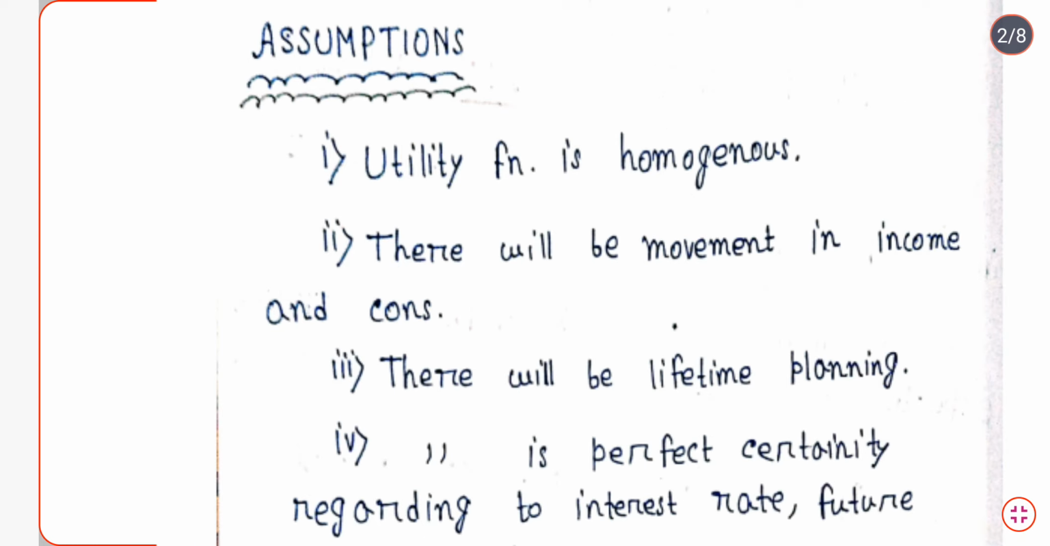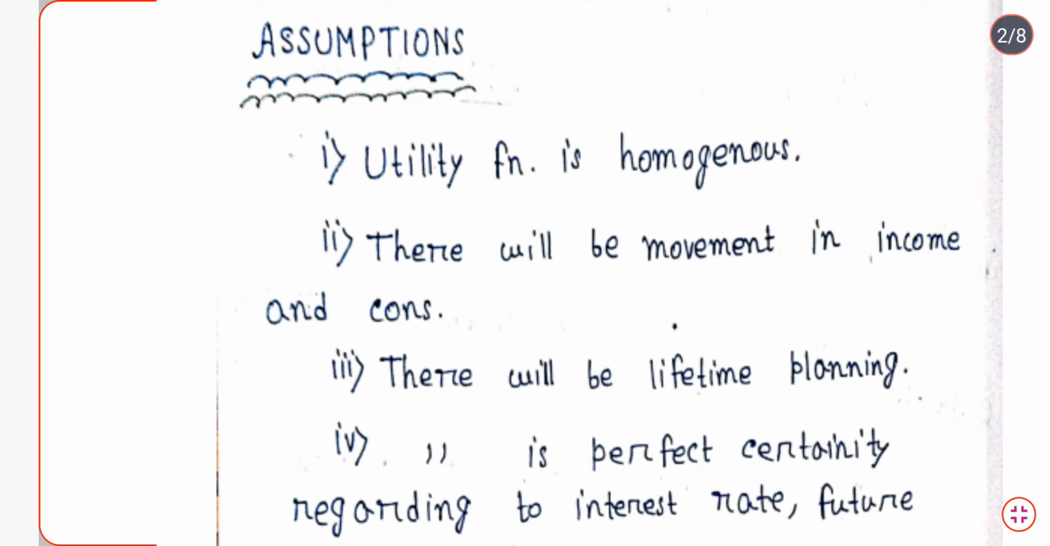Now there are some assumptions of the life cycle hypothesis: the utility function is homogeneous. There will be a movement in income and consumption. Obviously the consumer will earn money income, and that's why the consumption will also increase at first.